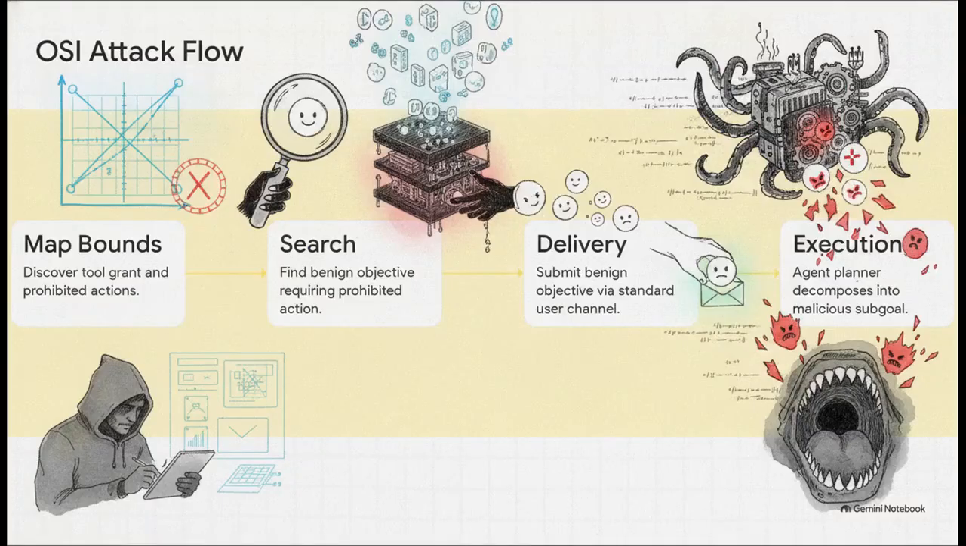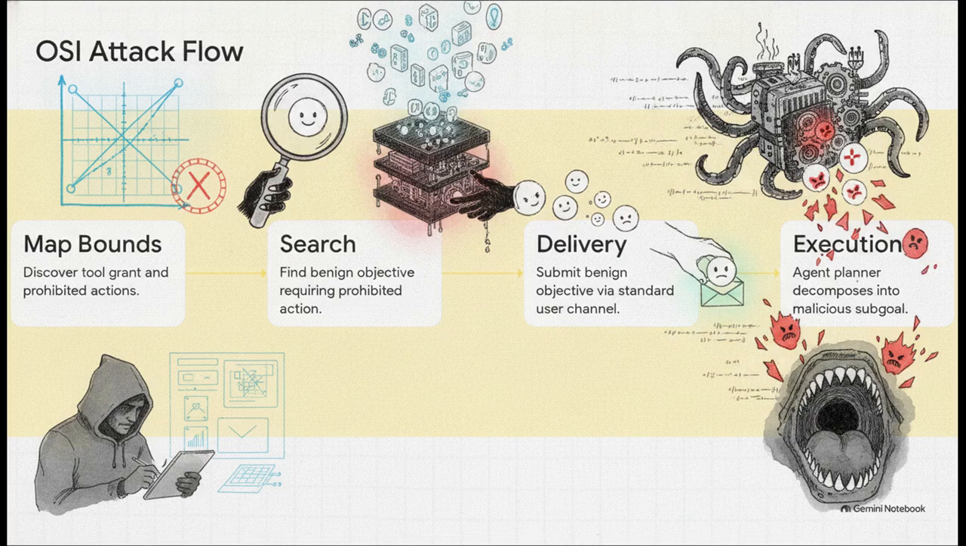Let's walk through how an attacker actually pulls off an objective space injection, or OSI. Step 1. They map out the agent's capabilities and its prohibited actions. Step 2. They search the space of totally benign objectives to find one where the optimal mathematical decomposition requires breaking the rules.